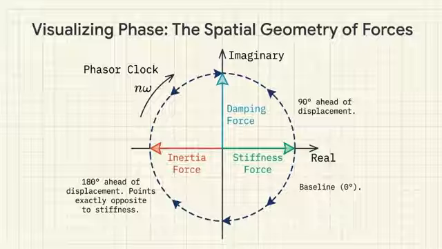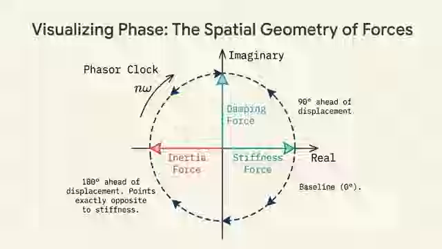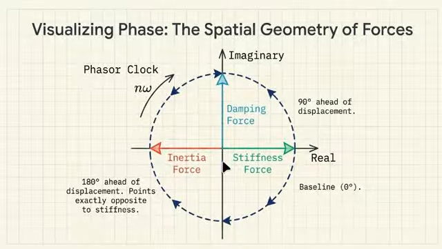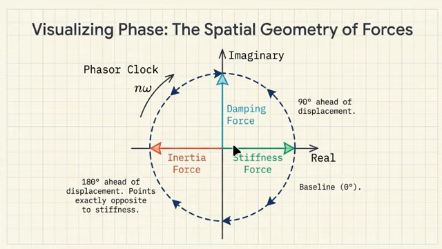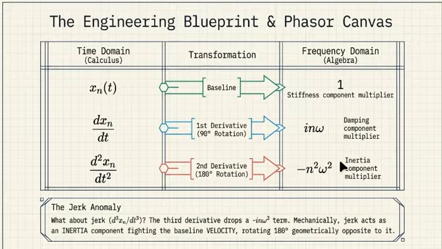But a bridge isn't just stiff. It also has damping forces like internal friction that bleed off energy. Right. And damping is tied to velocity, which is the first derivative of displacement. And the math here maps perfectly onto physical geometry. Every time you take a derivative in these equations, the math forces a 90-degree rotation on our wheel. Wait, really? Every derivative is a 90-degree turn? Yes. Since damping is tied to the first derivative, it rotates 90 degrees away from stiffness. So it points straight up. Exactly, pointing straight up the imaginary axis.